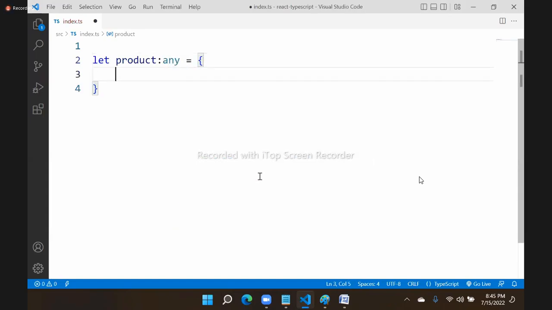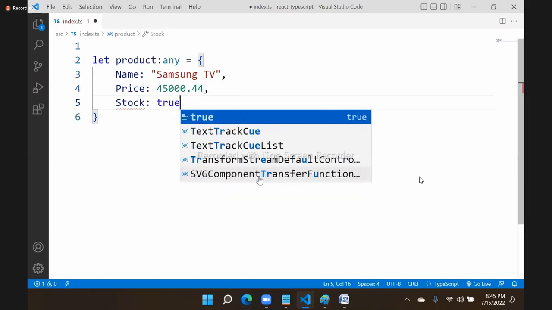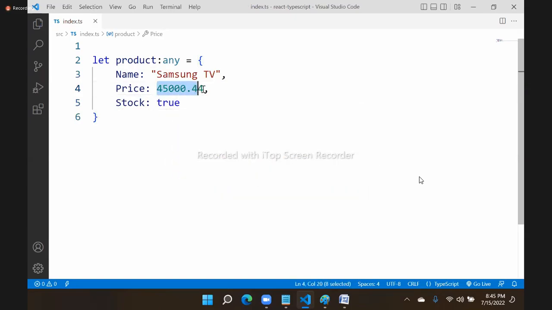In this we are defining name, and in this name we are giving some string, Samsung TV. We have price, which is some number, and we have stock, which is some boolean. Now see here, somebody has given electronics here. It's taking it. How can it take that? It should not take it.